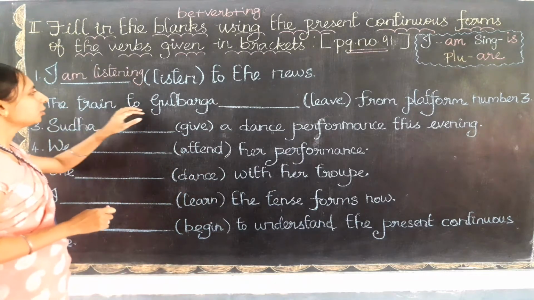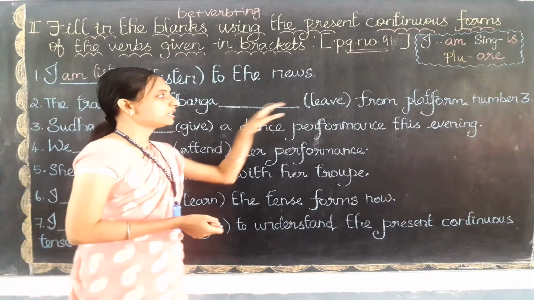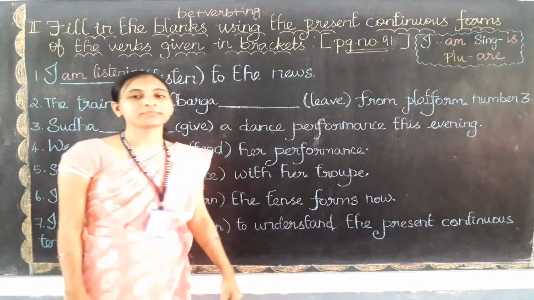The train to Gulbarga dash leave from platform number 3.